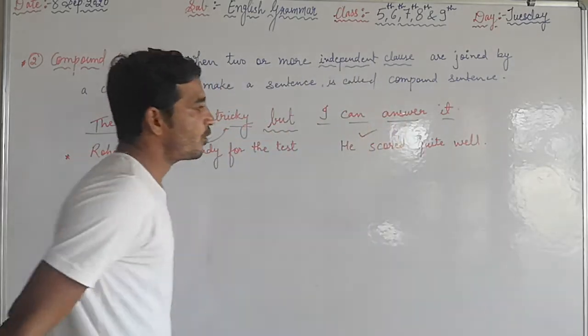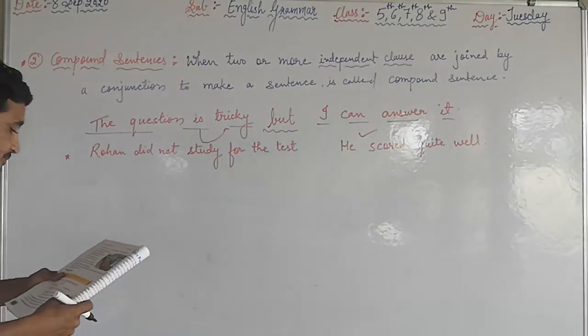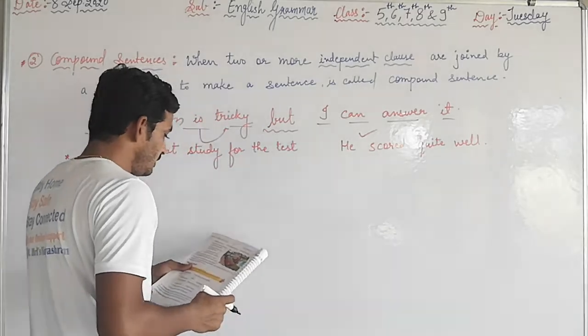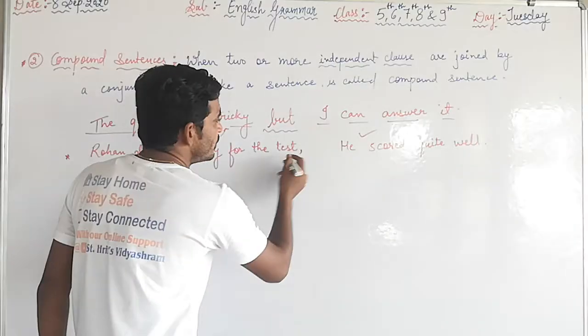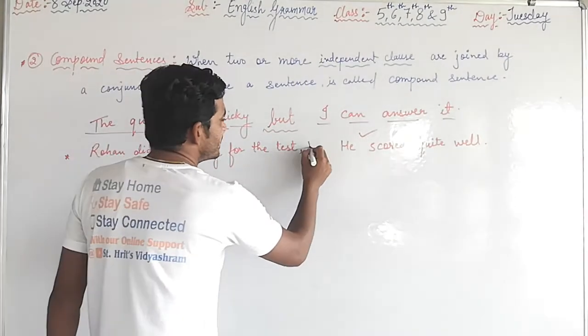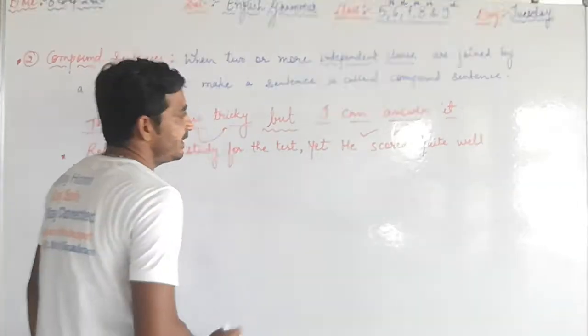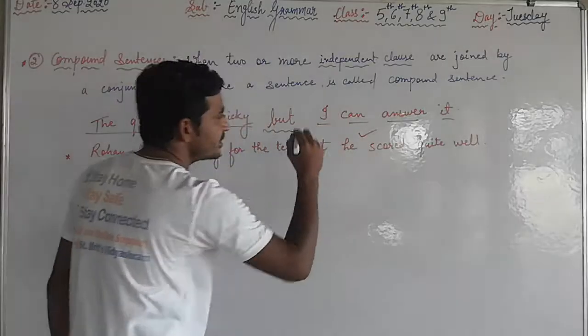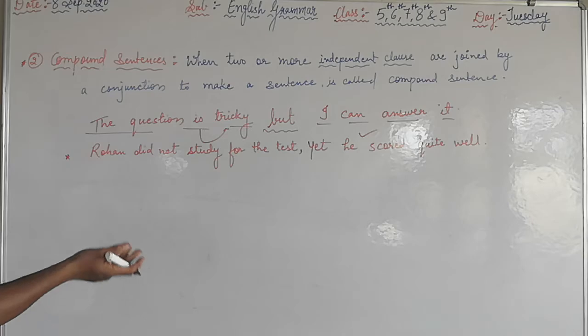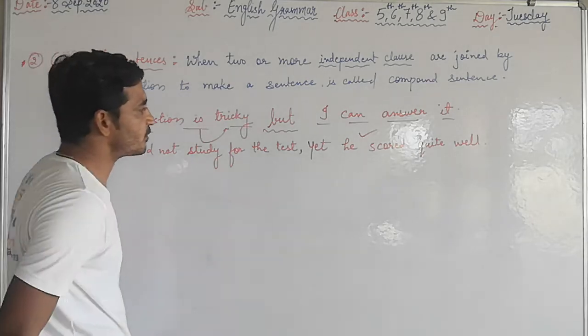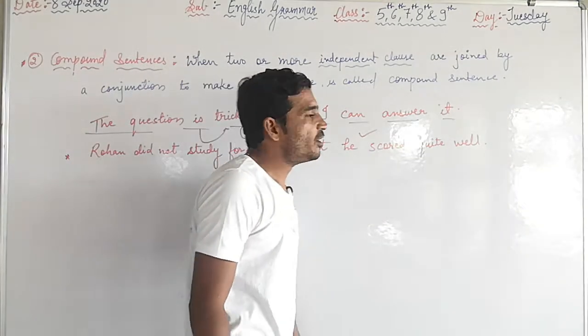He scored quite well. I can join these two independent clauses by the conjunction yet. Now see the sentence: Rohan did not study for the test, yet he scored quite well.